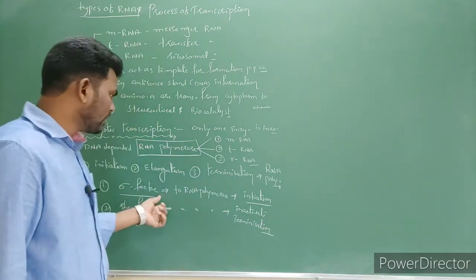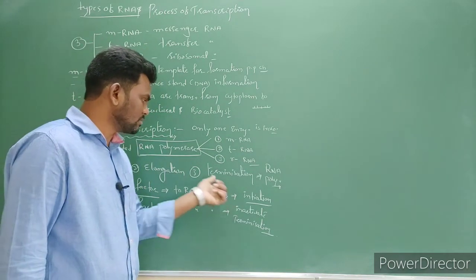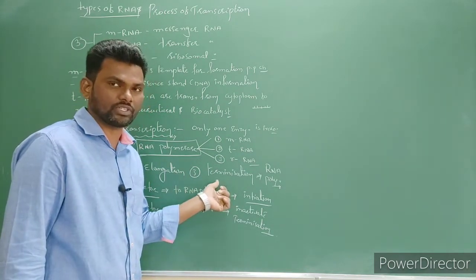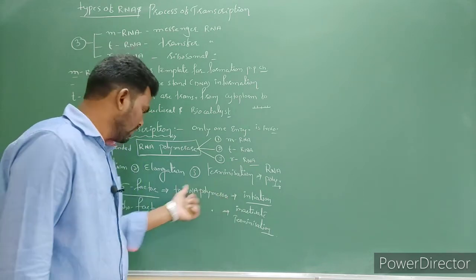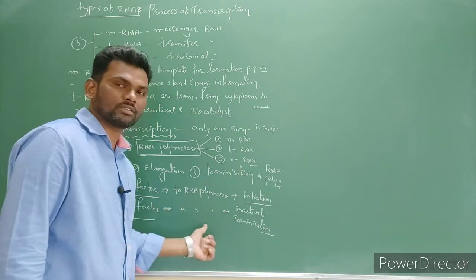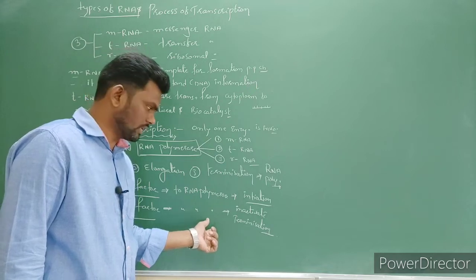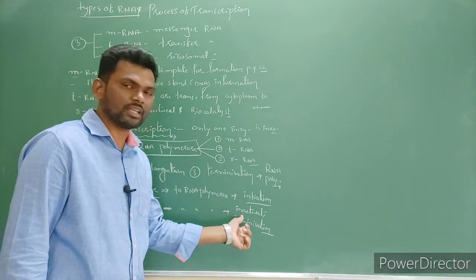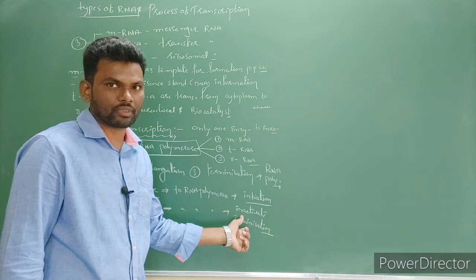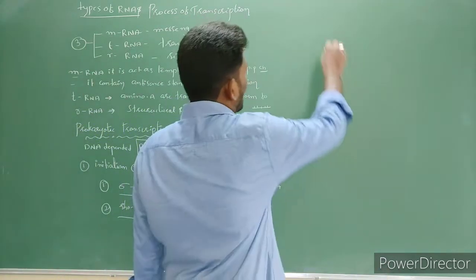Okay? When it binds, what happens? In this enzyme, some conformation changes occur, which are related to initiation. And in this also some conformation changes occur. So that's why polymerase enzyme activity is stopped. Right? Next, elongation process.